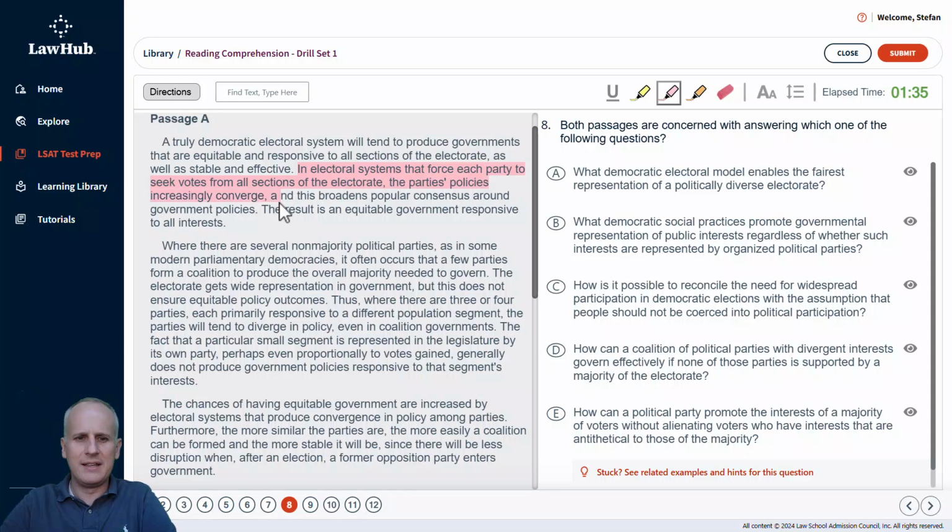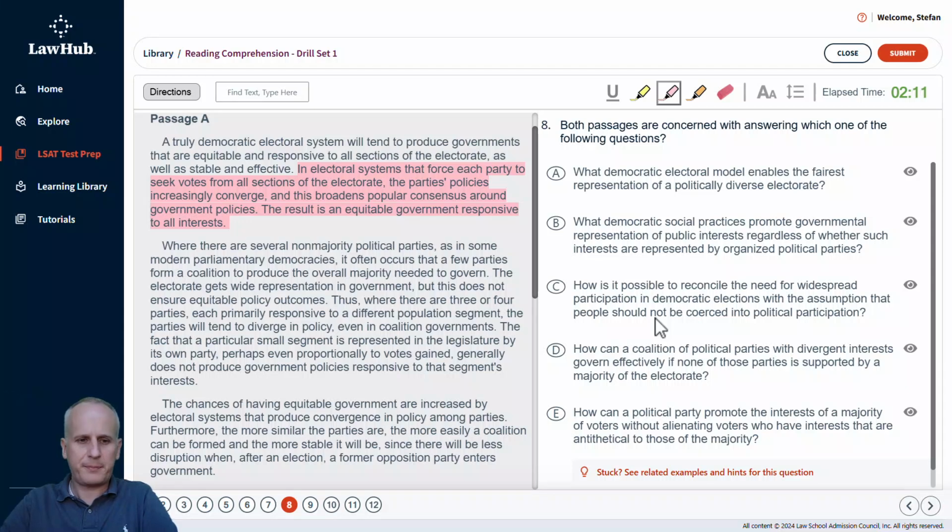So we're going to highlight this: in electoral systems that force each party to seek votes from all sections of the electorate, the party's policies increasingly converge, and this broadens popular consensus around government policies. And you might go ahead and highlight that final short sentence as well. It doesn't really take too much more to read. And just broadly, because the dual passages tend to be so dense, you may actually end up with a little bit of leeway beyond that 2-sentence maximum per paragraph that we apply to a single passage in the reading comprehensions